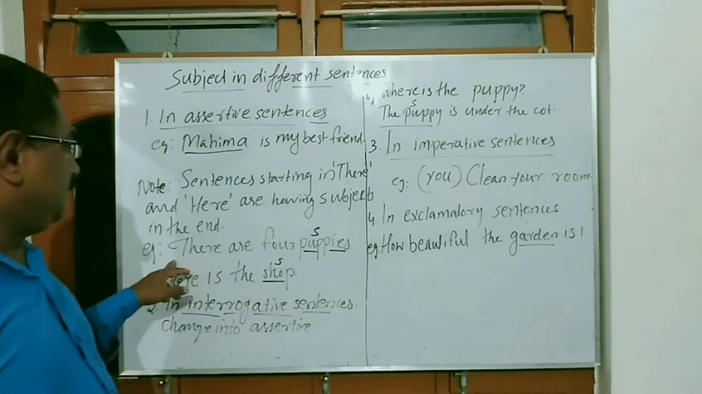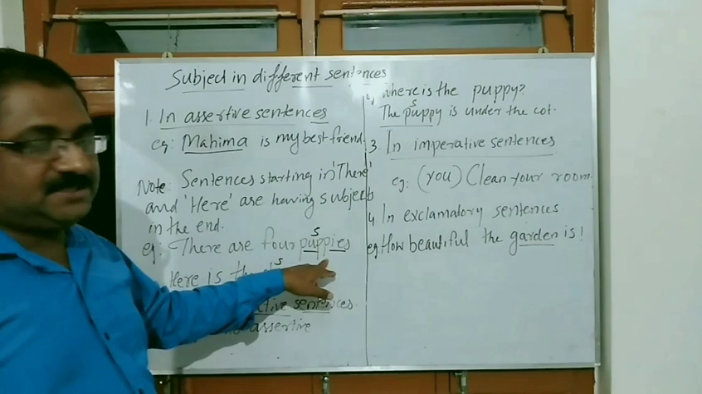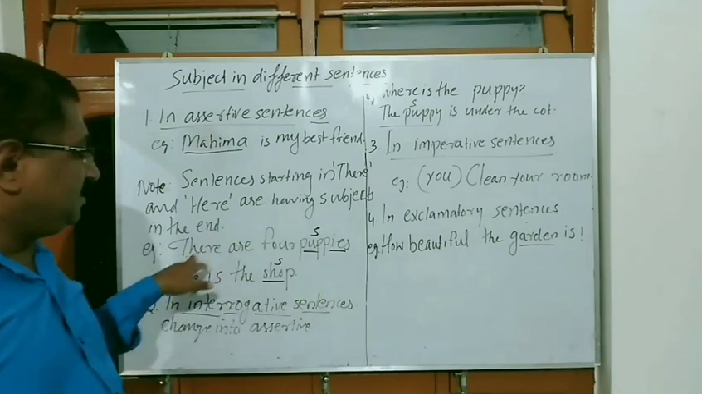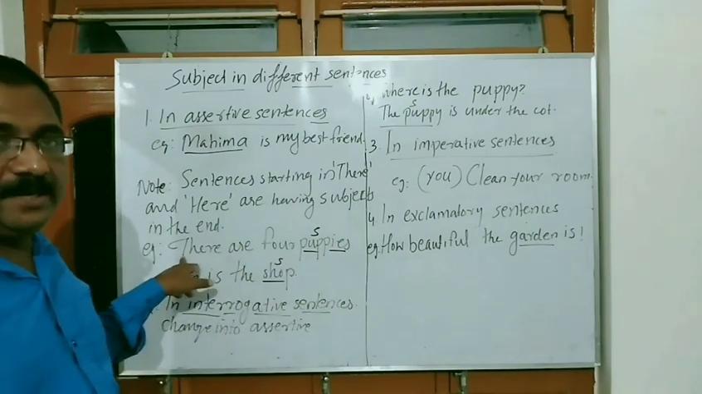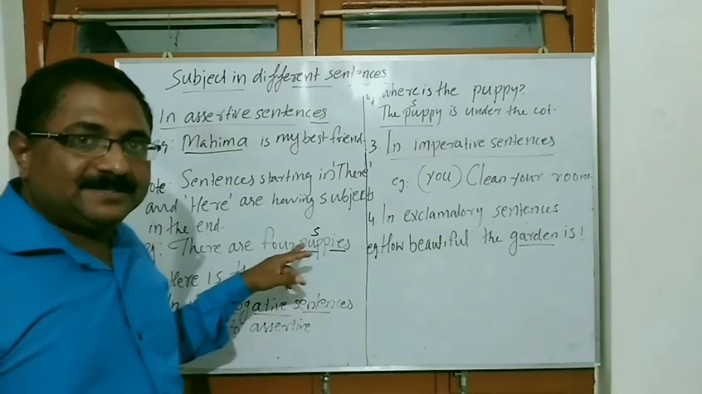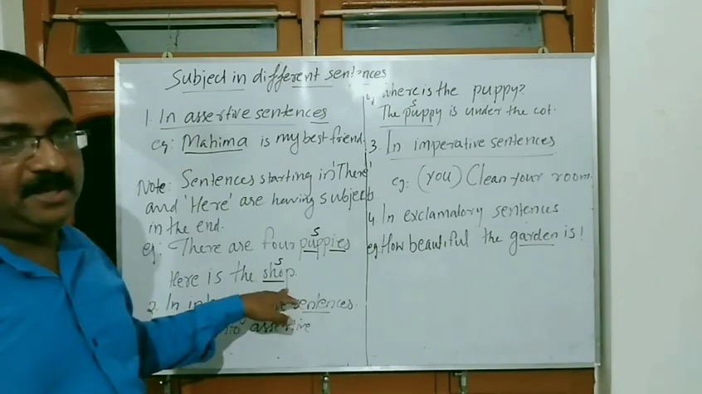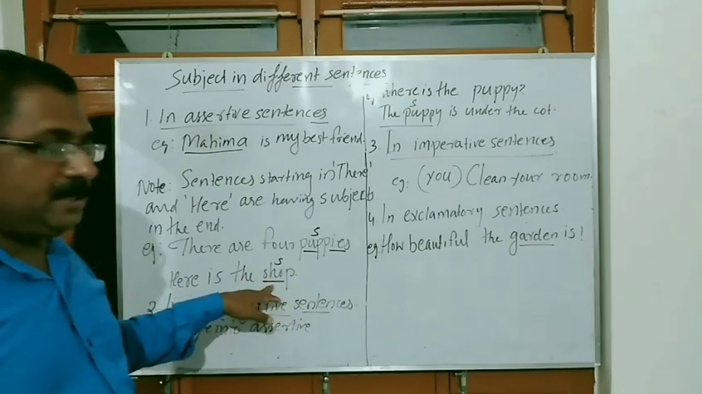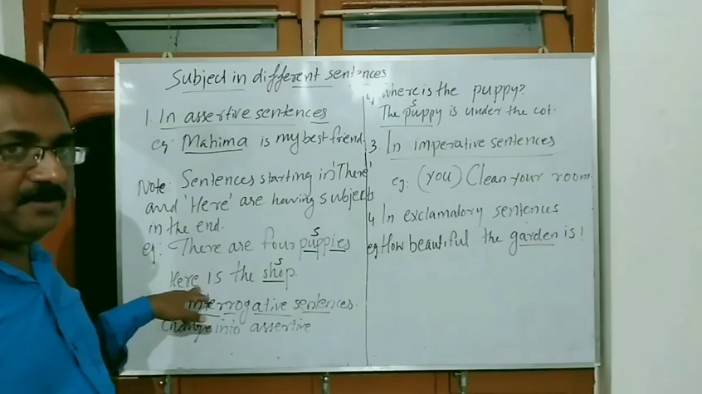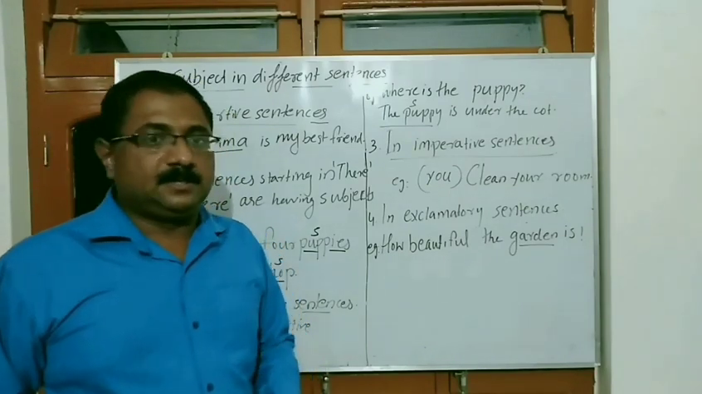For example, "There are four puppies." Here the subject is puppies. This sentence starts with "there are", so the verb comes first, and only after that does the subject come. Then the next one, "Here is the shop." Same like that, shop is the subject here. The verb came first, and then the subject comes.